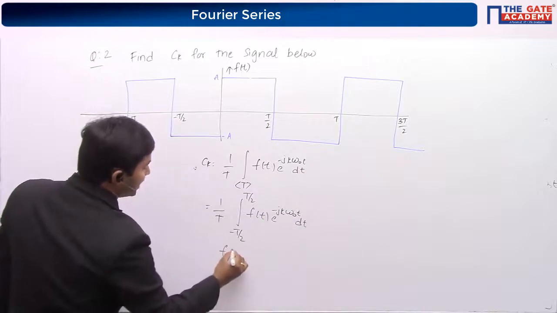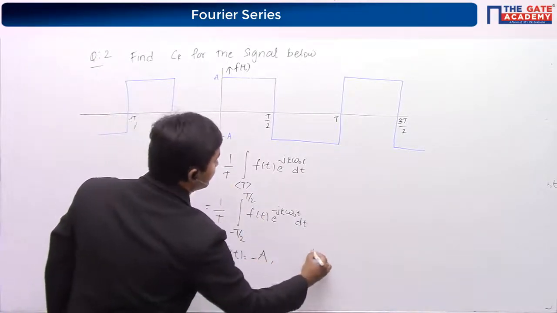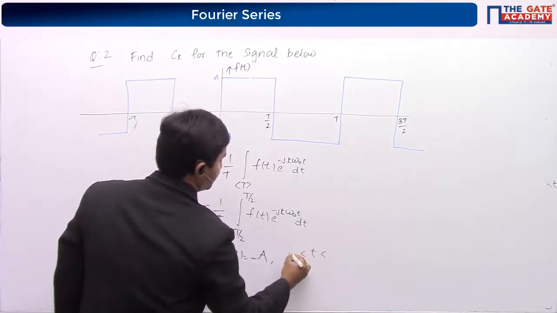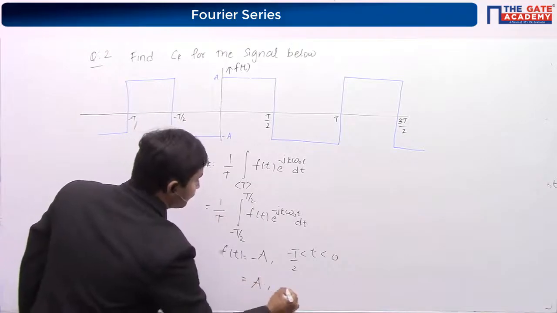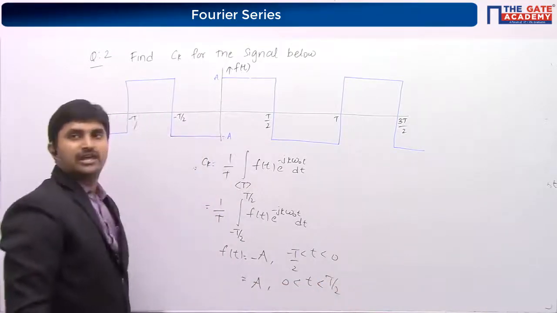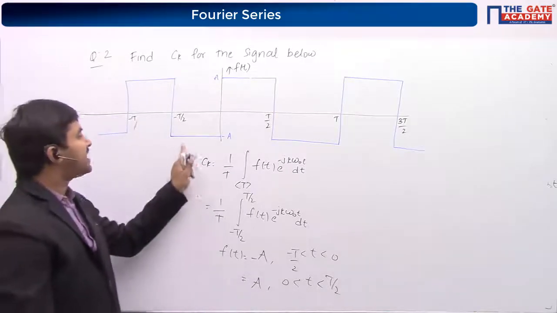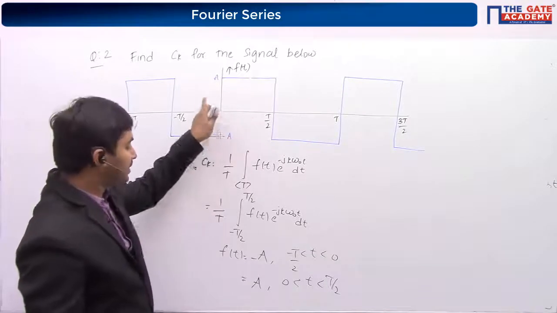So what is f of t? F of t is equal to minus A for t between minus T by 2 to 0, and it is equal to plus A for t between 0 to T by 2.